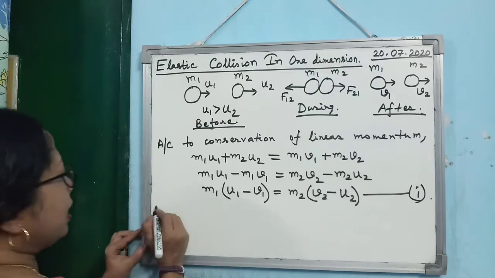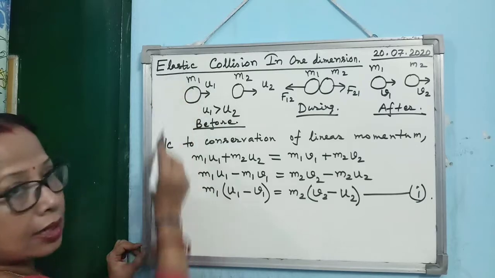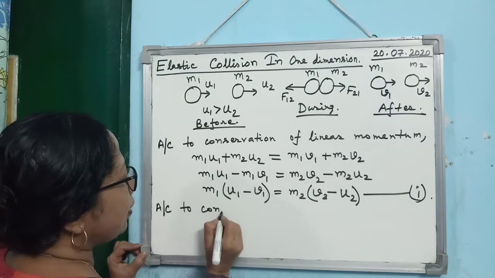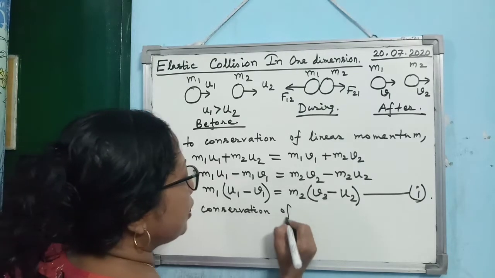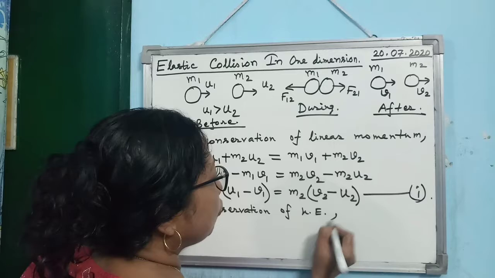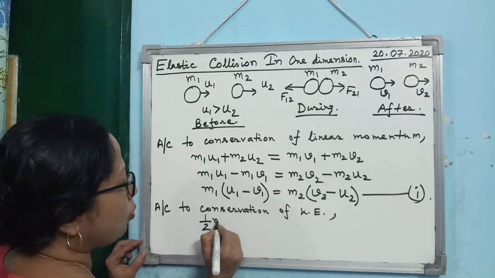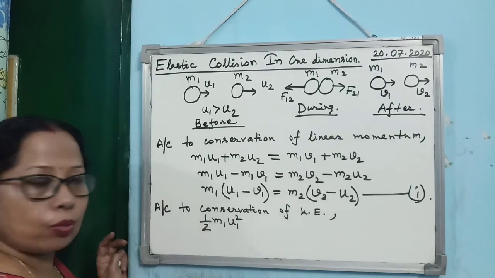Alright, then next is, as it is an elastic collision, so you can write according to the conservation of kinetic energy. What you can write? Kinetic energy before collision. So you see, what is the kinetic energy of the first body? Half m1 u1 square.